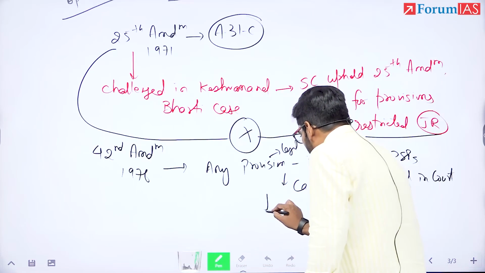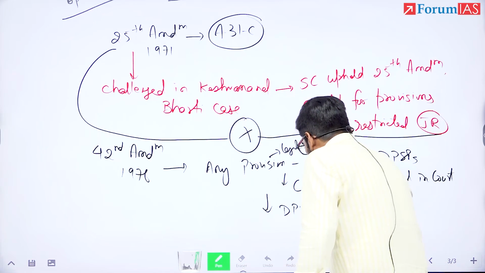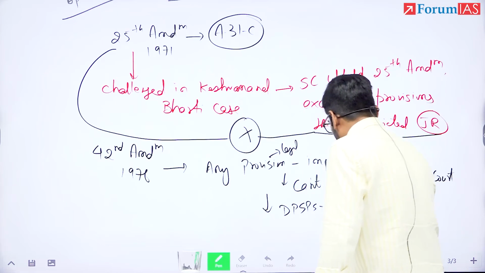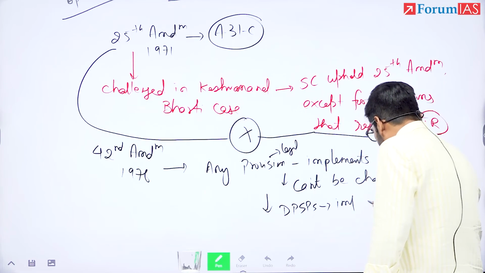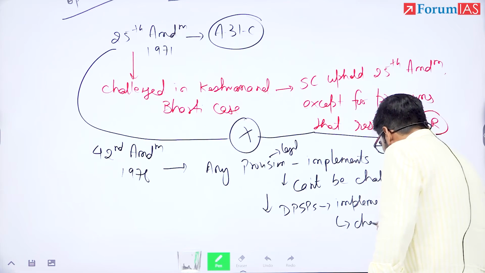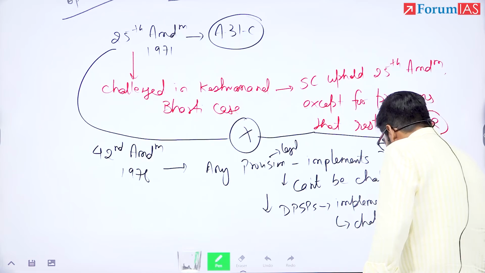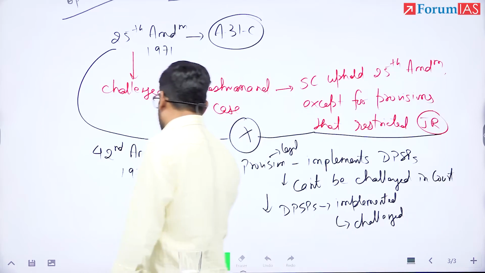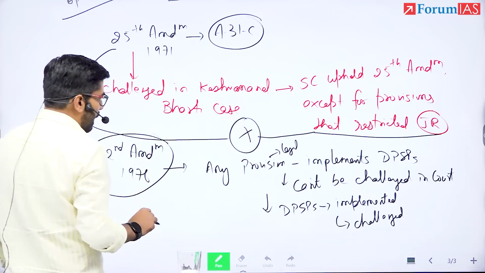So this implies that any provision of DPSP which has been implemented cannot be challenged. This was the 42nd Amendment 1976.